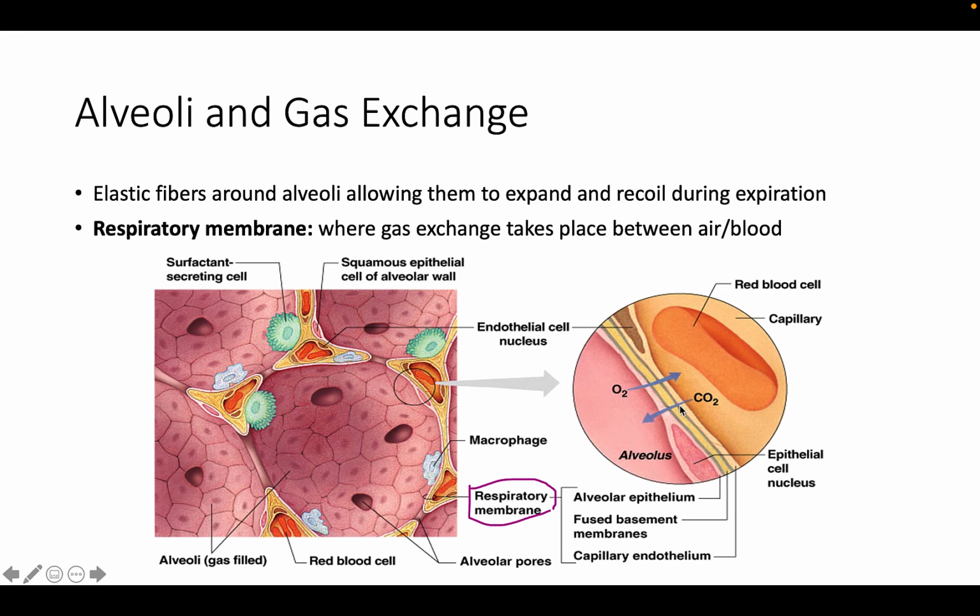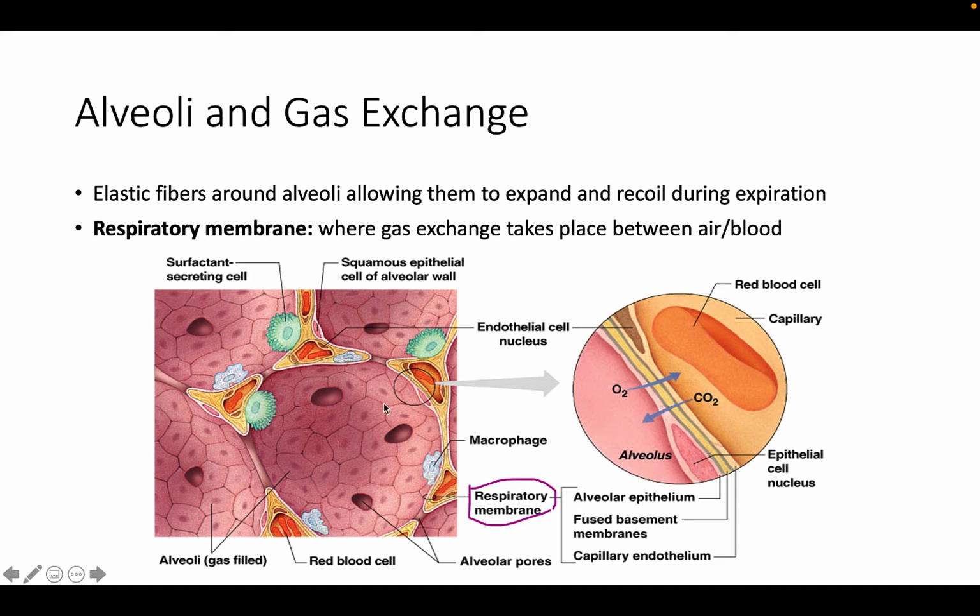So in this scenario, we're transporting carbon dioxide into the alveoli from the capillary, and oxygen into the blood from the alveoli, or into the capillary, I should say. And so this helps, again, supply tissues with oxygen that they need and get rid of the carbon dioxide that was a waste product of cellular respiration.